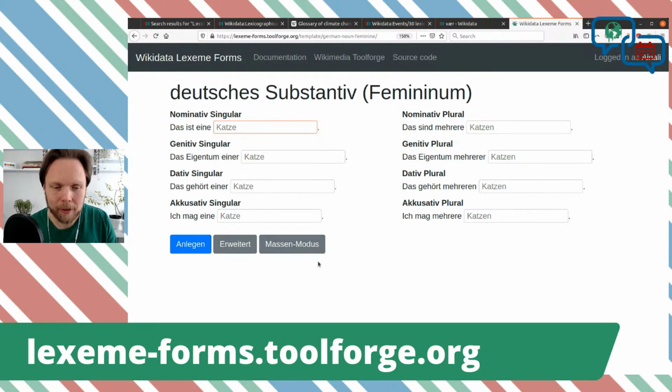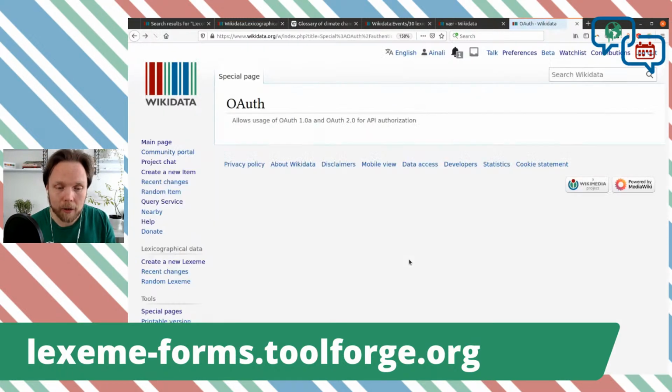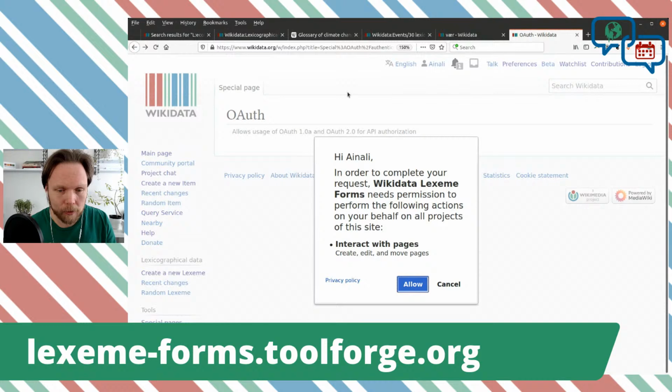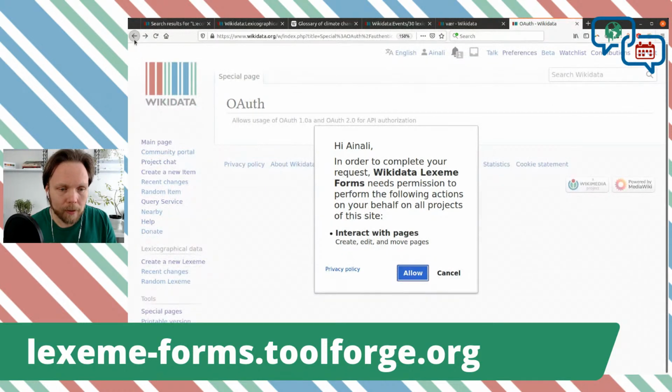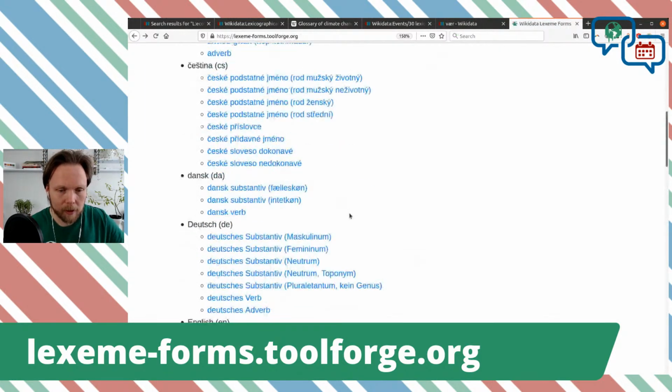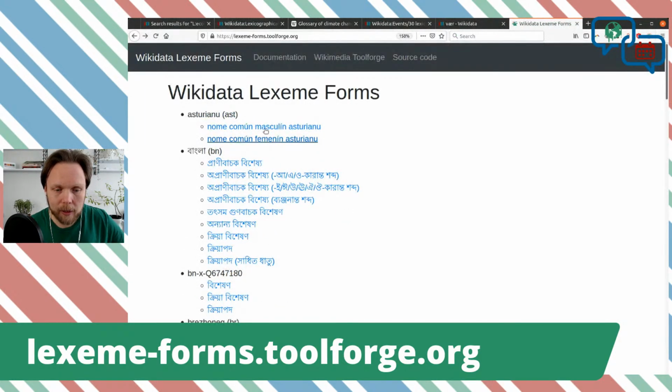And it will create it for you and bring you to that Lexeme so that you can continue editing on it. So this tool, I think, is going to help you a lot for all the things that don't already have a Lexeme for you to improve. Yes. So this one might be very handy for you.